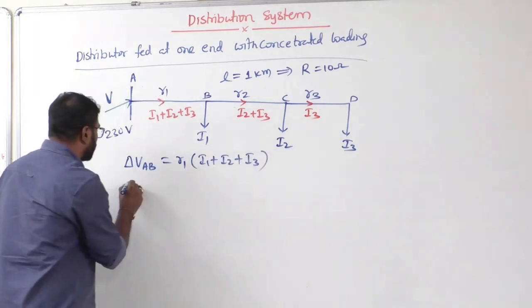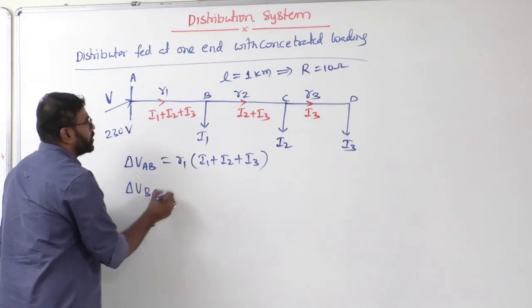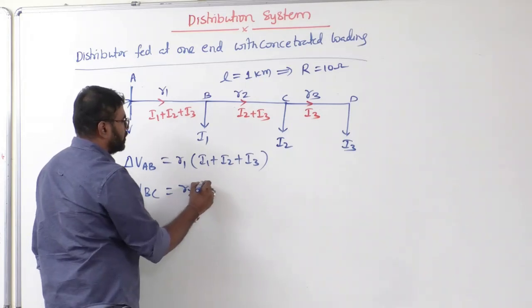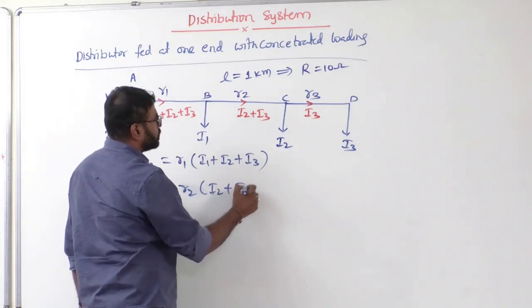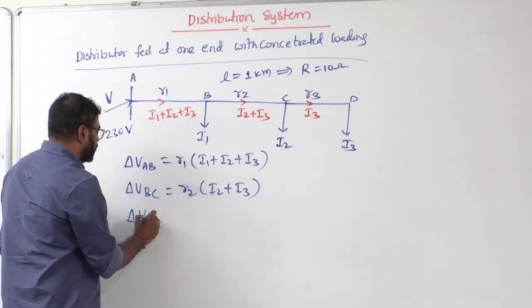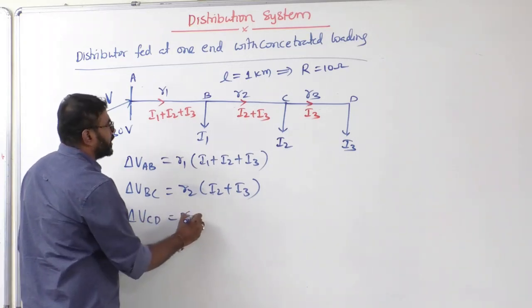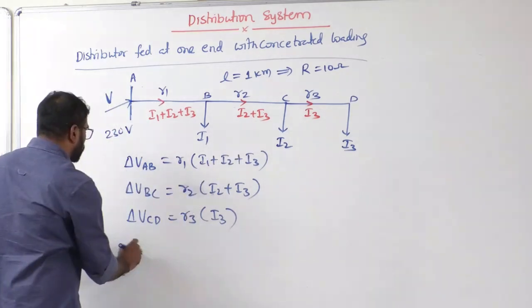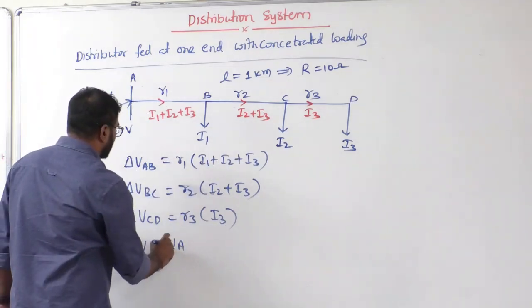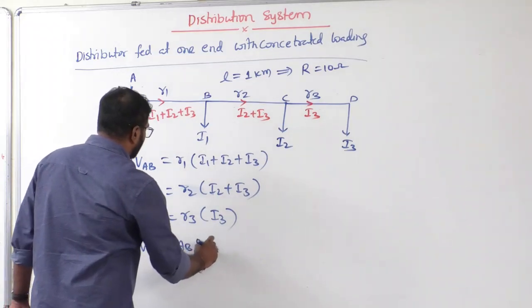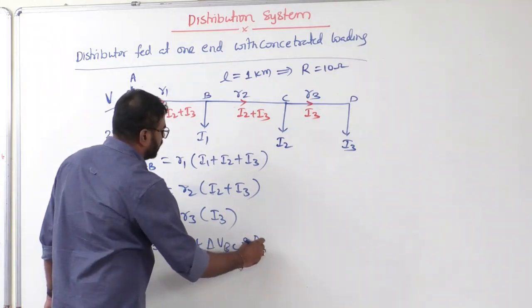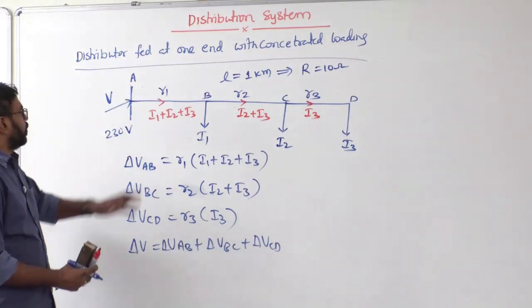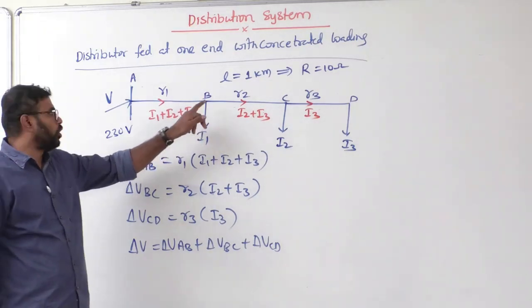Now tell me, what about delta VBC? That means voltage drop in section BC. Simple, R2 times I2 plus I3. And what about delta VCD? R3 times I3. Now tell me what is the total voltage drop? Total voltage drop equals delta VAB plus delta VBC plus delta VCD. Clear? Now I can calculate the voltage at point B.